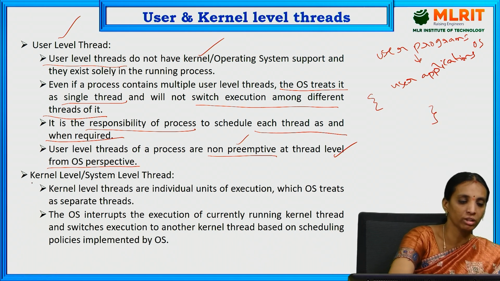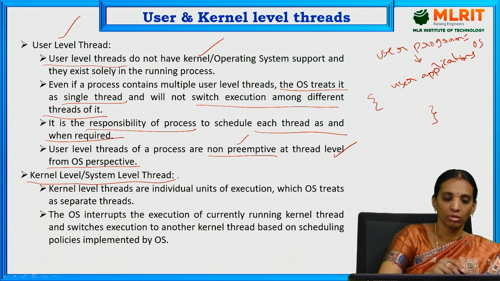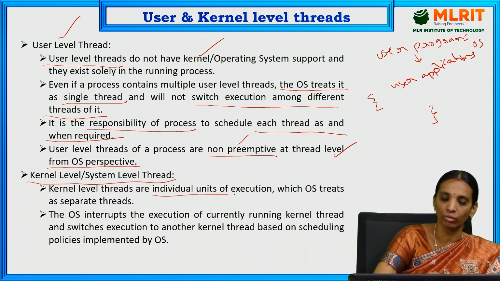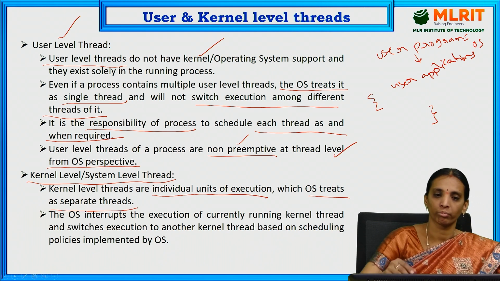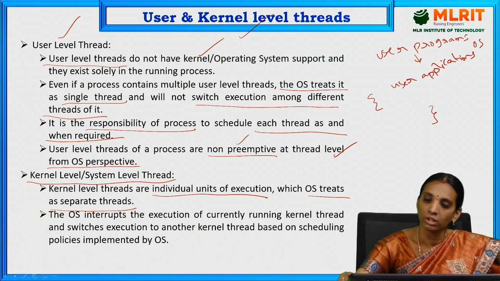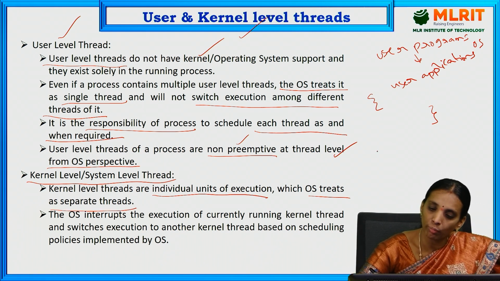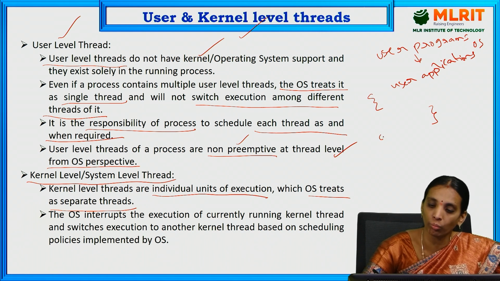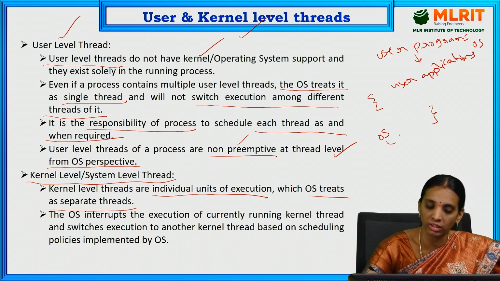Next, the second one is the kernel level or system level thread. Kernel level threads are individual units of execution which the OS treats as separate threads. As these are kernel level threads, they are software programs utilized by the OS, so the OS treats these as separate threads.